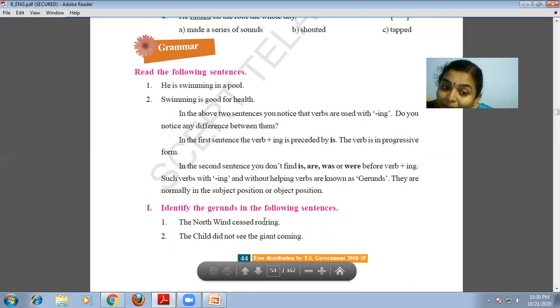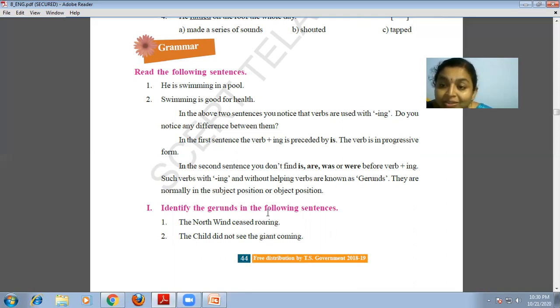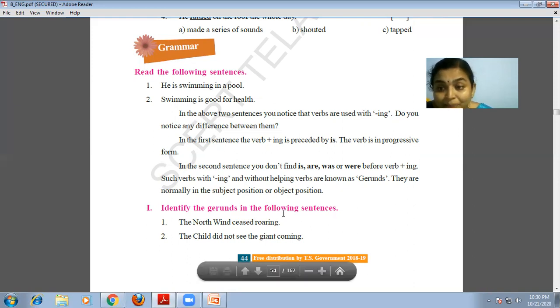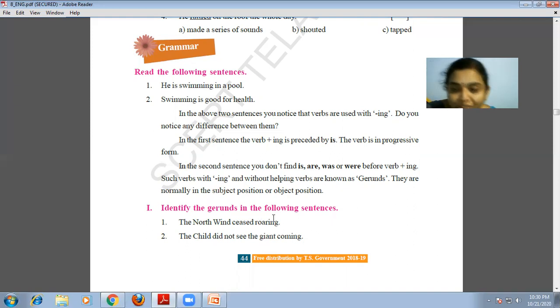That too, verb plus ing form. Here it acts like a gerund. Here it acts like an object. Verb plus ing. Here it is not the present participle; here it becomes a gerund. It becomes an object. It occupies the object position, children.